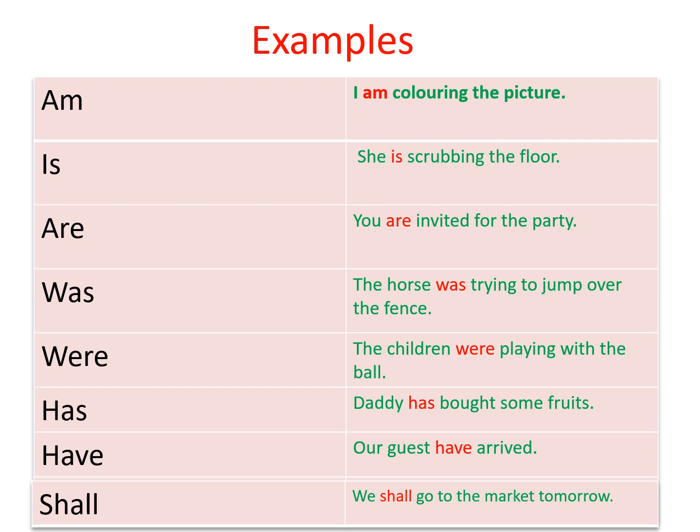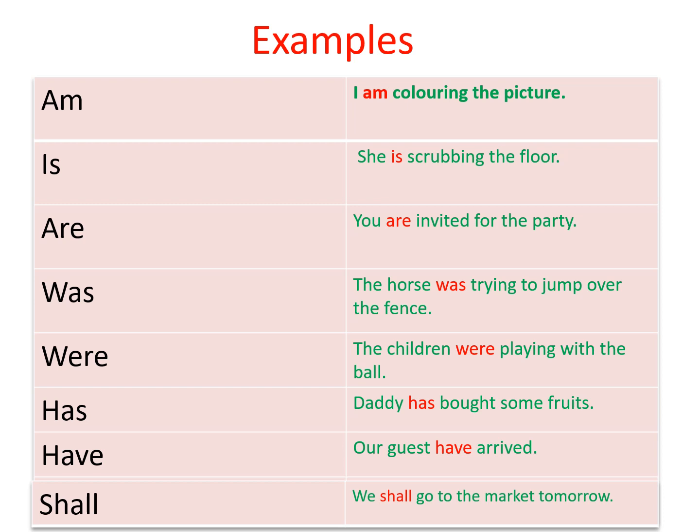Is. She is scrubbing the floor. The word scrubbing is the main verb and is helping scrubbing. Are. You are invited for the party. Are is the helping verb. Was. The horse was trying to jump over the fence. The word trying is the main verb and was is the helping verb. Were. The children were playing with the ball. The word playing is the main verb and were is helping it.